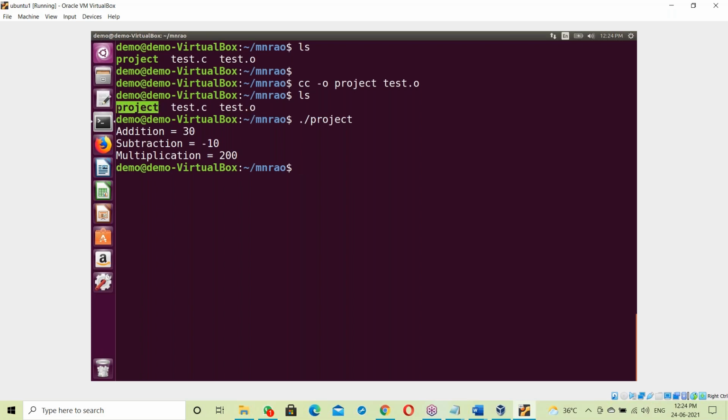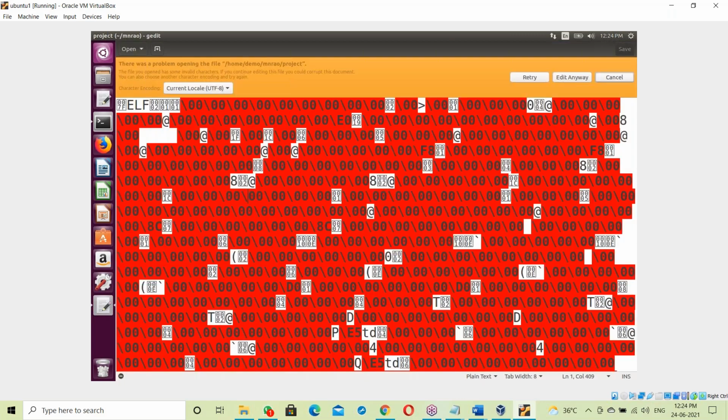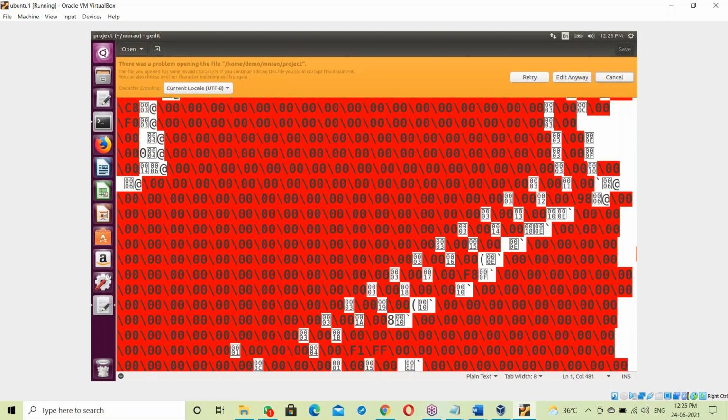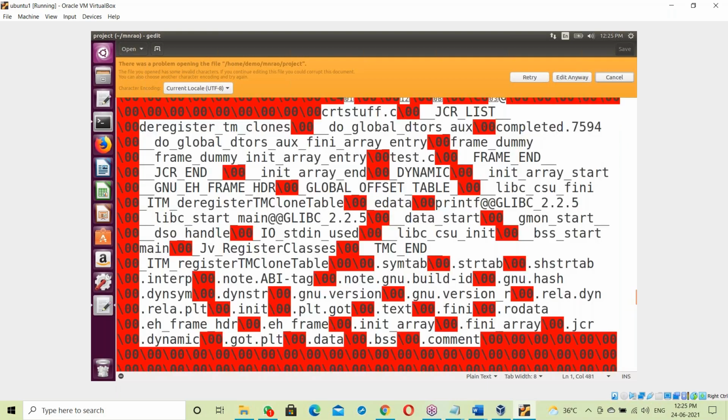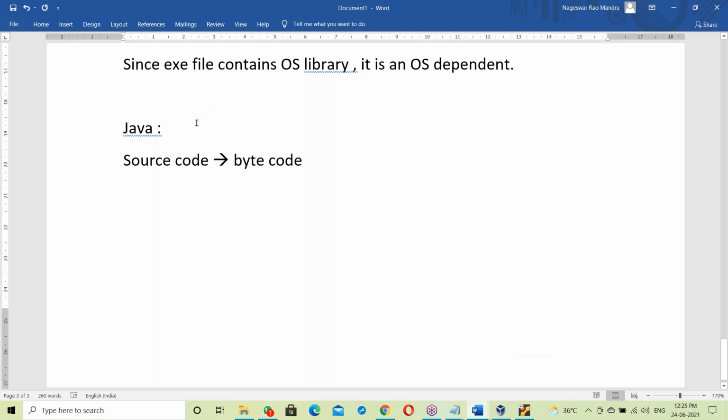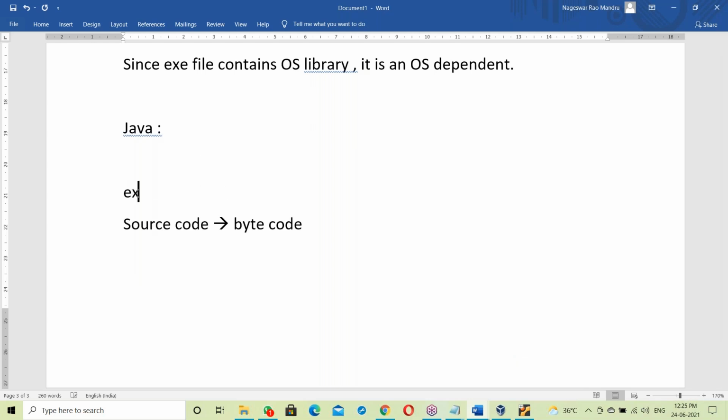See the project exe file. Open that and you can see some binary formats. It's a binary code in 0s and 1s format.